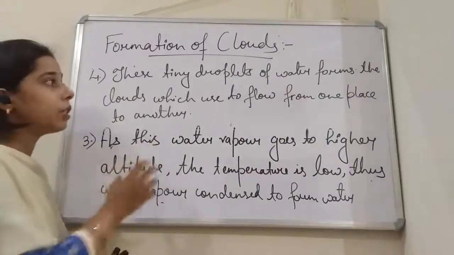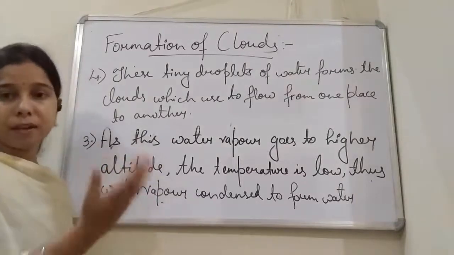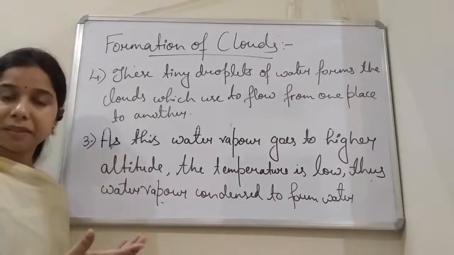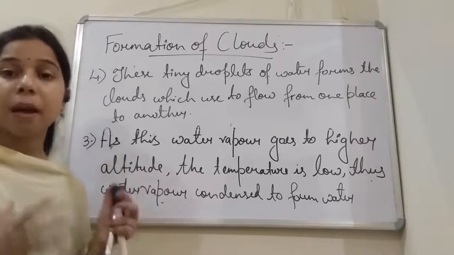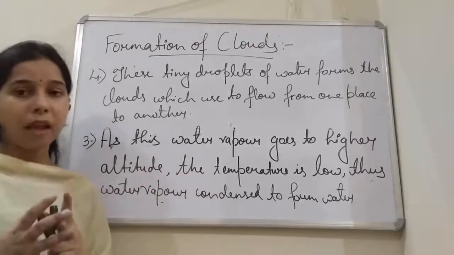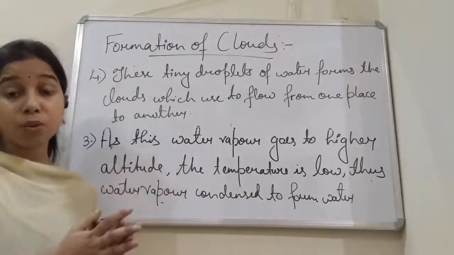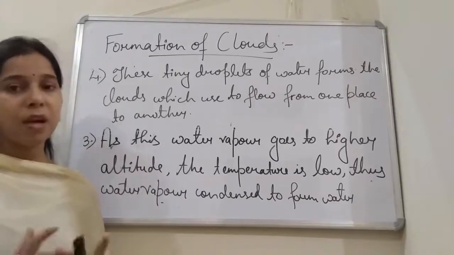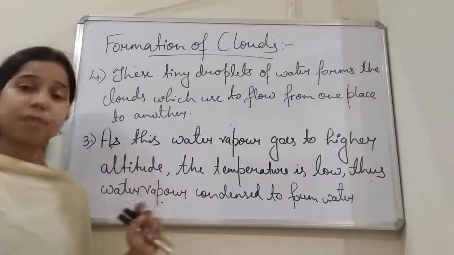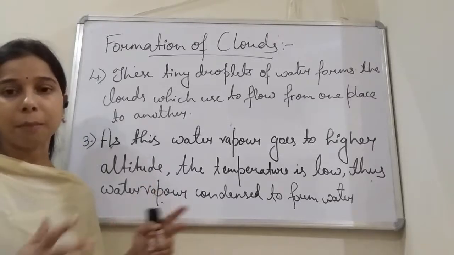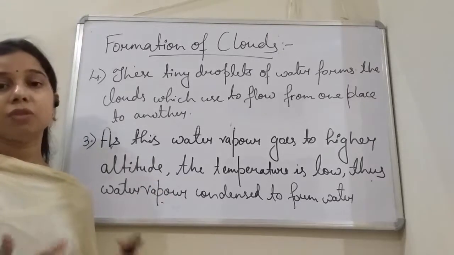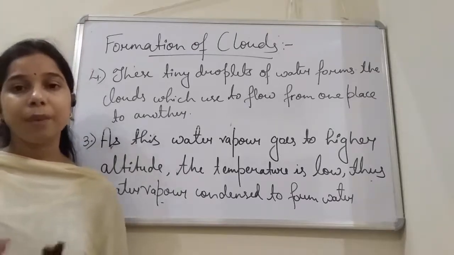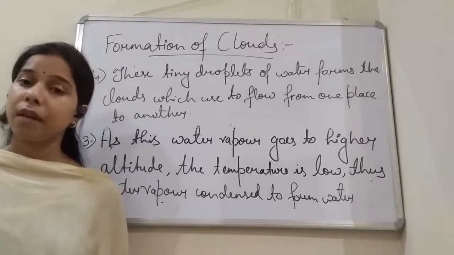Now these tiny droplets float in the form of a cloud. They flow in the atmosphere and the sky itself. These tiny droplets then combine with other tiny droplets. All the tiny droplets combine together to form a big droplet of water, which we call rain. So tiny droplets form the cloud, and when these tiny droplets of water combine with other droplets, they form a bigger droplet of water, which we call rain.